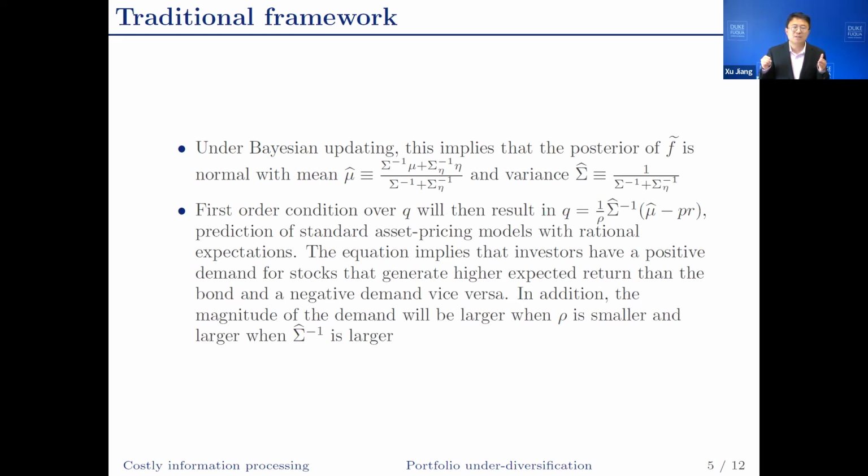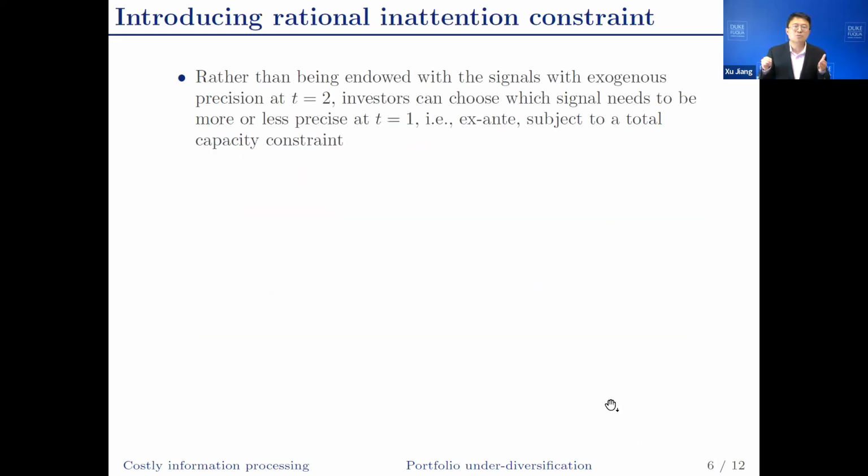Investors would have a positive demand for stock that generates a higher posterior expected return than the bond, and a negative demand otherwise. In addition, the magnitude of demand is going to be larger when investors are less risk averse. It's going to be larger when the posterior precision is larger. Now we introduce the rational inattention constraint.